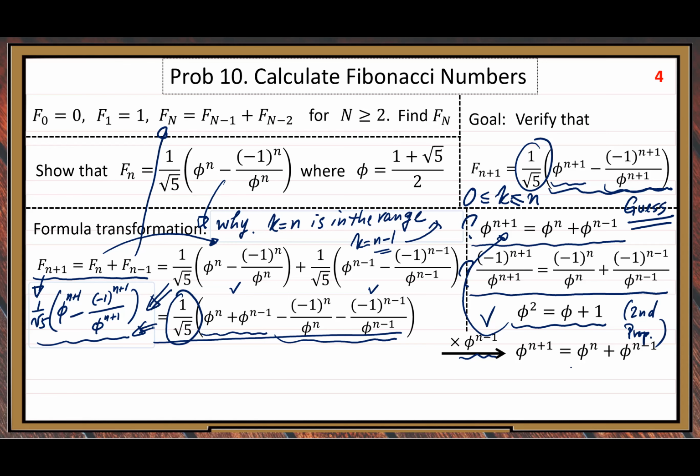So the first term becomes phi to the n. The second term becomes phi to the n minus 1. That exactly matches what we guessed before. That means our guess is correct. So this is a proof.